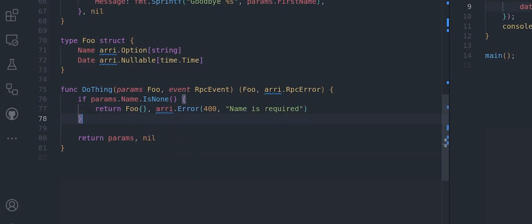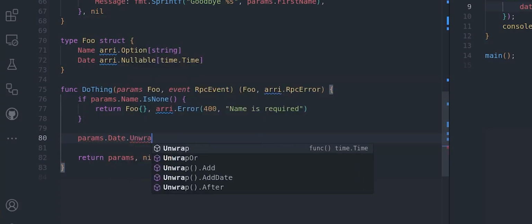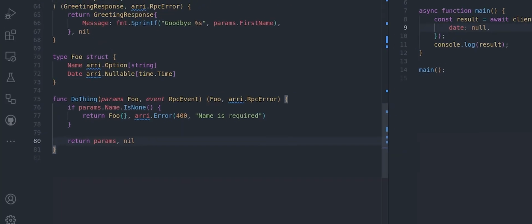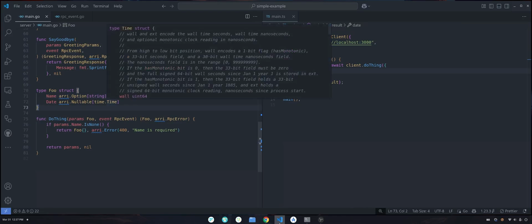And the same thing happens too with our nullable type. So we have params.date.unwrap or, we have is set, and we also have is null. So there's methods that are available on both our nullable and our option type that will tell you if the value was present in the payload or not. The same thing too happens when we serialize a response. So with an option type, if it's in the none state, which is the unset state, then Arri will actually omit that key from the payload.